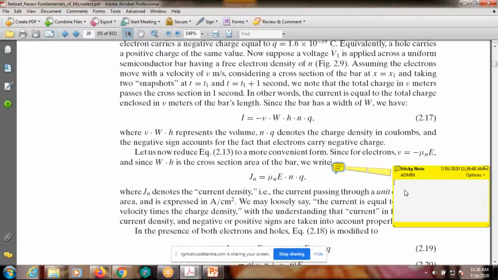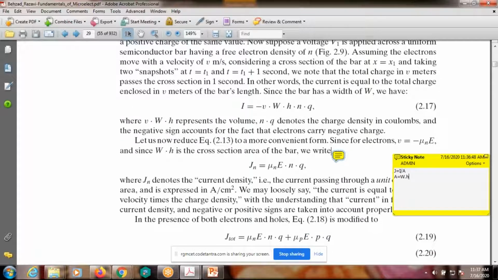The relation is: capital J is equal to I by A. Remember this, where A is equal to area, that is equal to W into H.